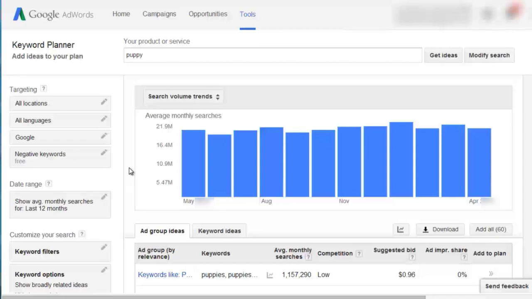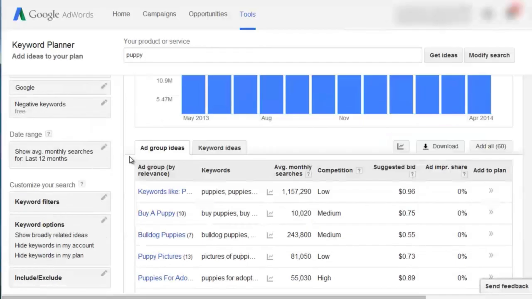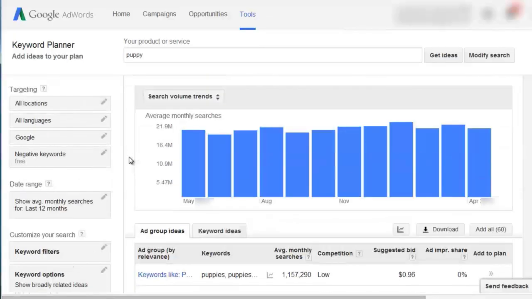Welcome back. Right now we're looking at the ad group ideas and keyword ideas, and what I want to do in this video is just to dive a little deeper. On the left-hand side, you're going to see the targeting, the date range, the customize your search. Basically, if you don't see what you like over here, you can always tweak your settings and it will do it on the fly. It's set up really easily so that you can do that.